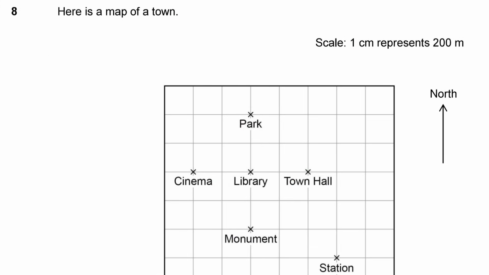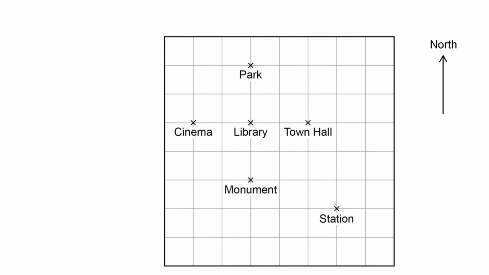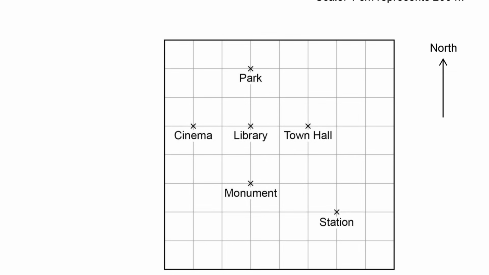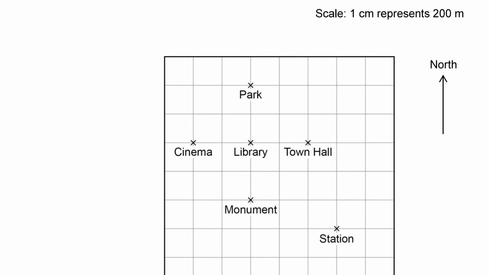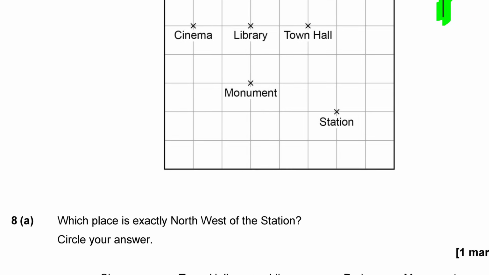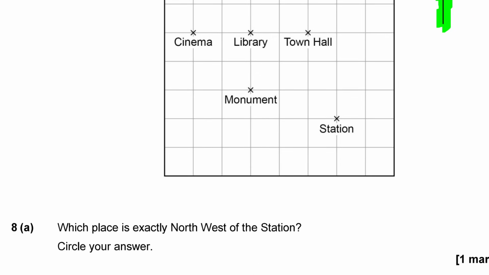Question 8. Here is a map of a town, and you can see on the diagram we've got various things marked on it. We've also been given a scale: 1 centimetre represents 200 meters, so we can work out how far things are from each other. And we've been given a direction up here, so this way is north. I'm sure that's going to come in useful for the question. What is the question? Which place is exactly northwest of the station?